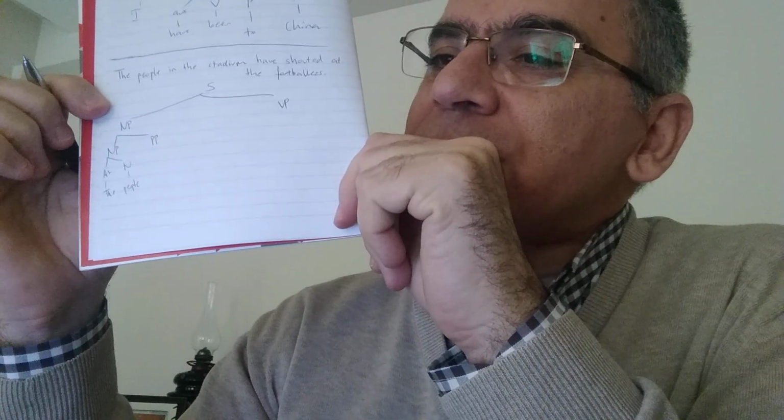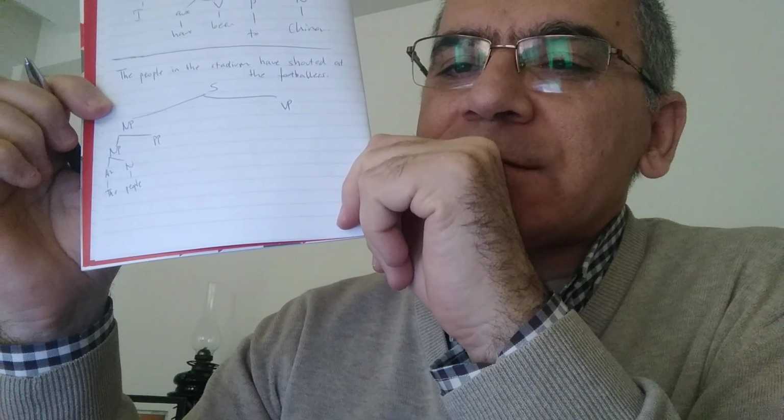And in the prepositional phrase part, we have a preposition and a noun phrase. Preposition is in. Noun phrase is article the, noun is stadium.